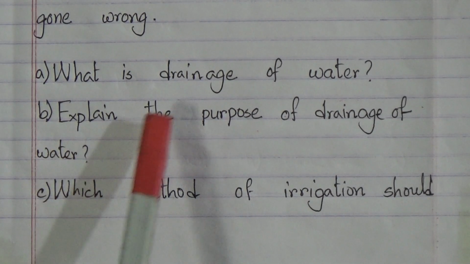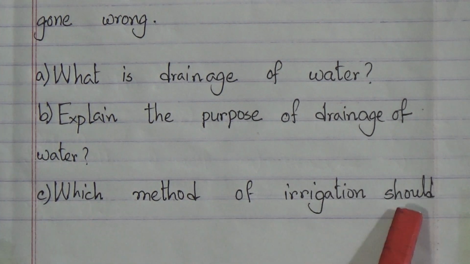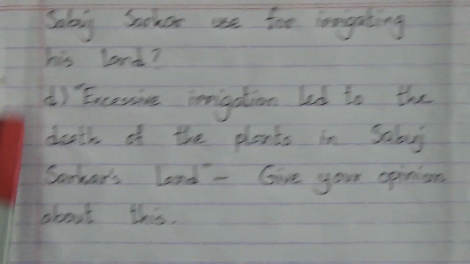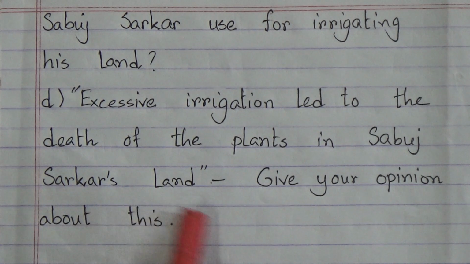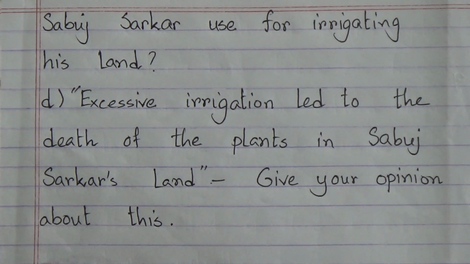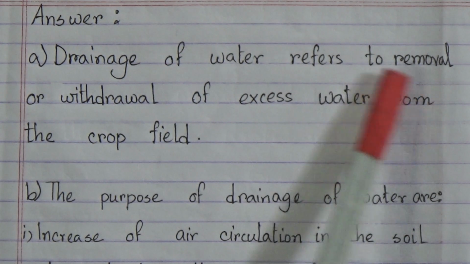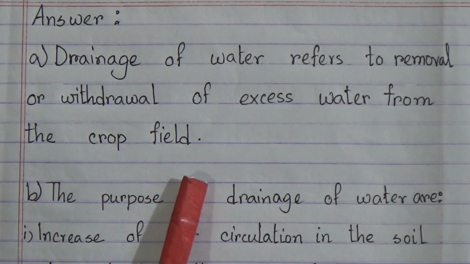Number A. What is drainage of water? B. Explain the purpose of drainage of water. C. Which method of irrigation should Shobut Sarkar use for irrigating his land? D. Excessive irrigation led to the death of the plants in Shobut Sarkar's land. Give your opinion about this. Now see the number. Question 1. What is drainage of water? Answer. Drainage of water refers to removal or withdrawal of excess water from the crop field.